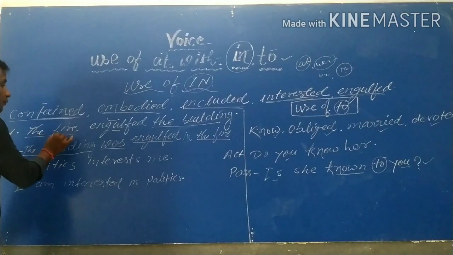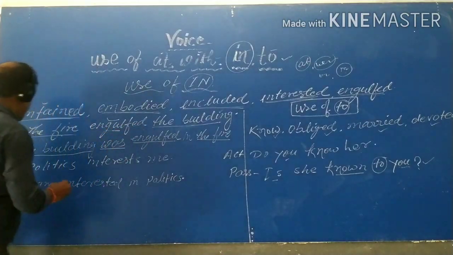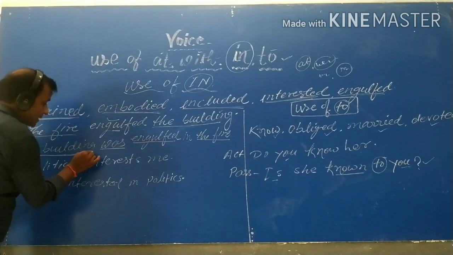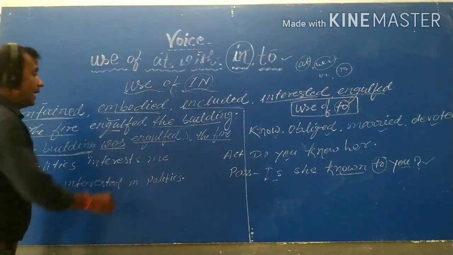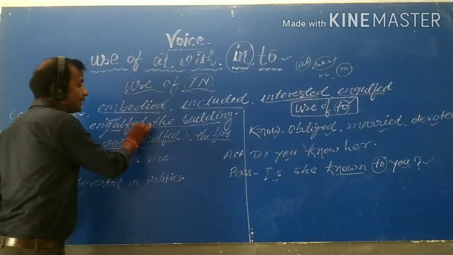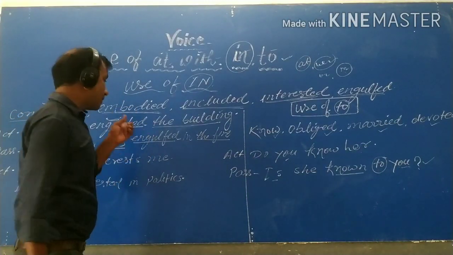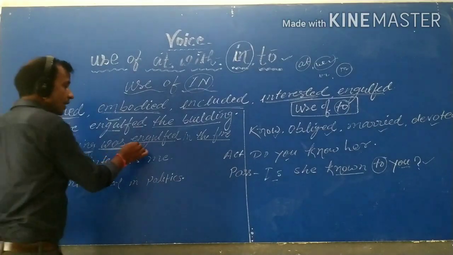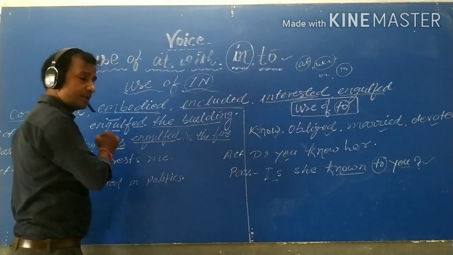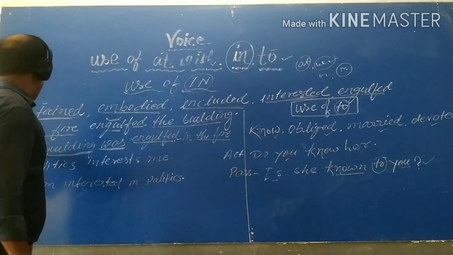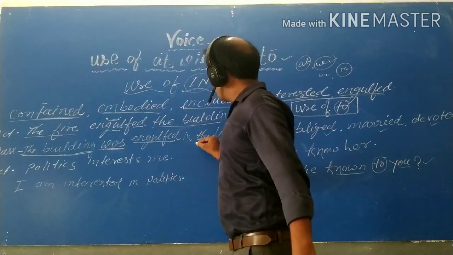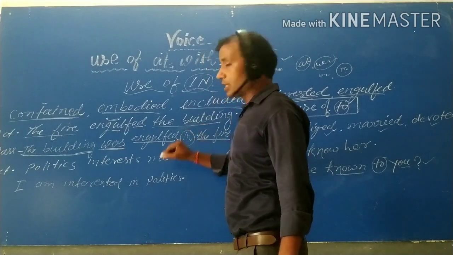That means the fire engulfed the building. What will the passive be? The building will be the subject of the passive, then the building, and engulfed expresses that the given sentence is in past indefinite. That's why was is used here, and the third form of engulf is engulfed also. So the building was engulfed by the fire. And what will be the preposition?